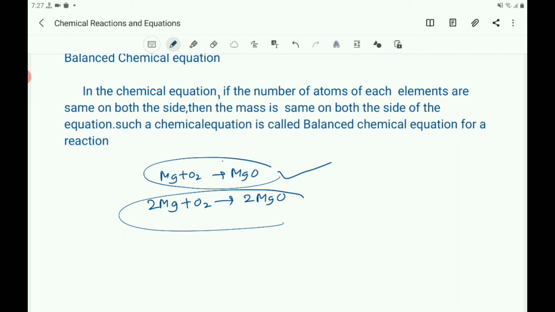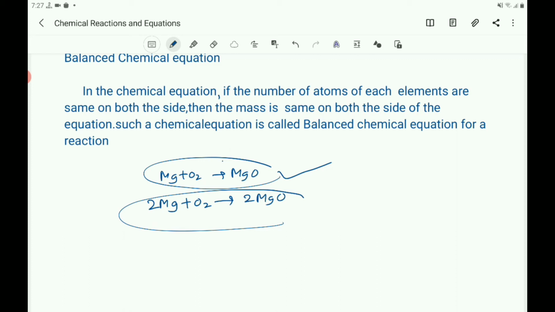Thus, during a chemical reaction, the total mass of the reactants and products remains the same. It means the total mass of the substances before the reaction must be equal to the total mass of the products formed after the reaction.